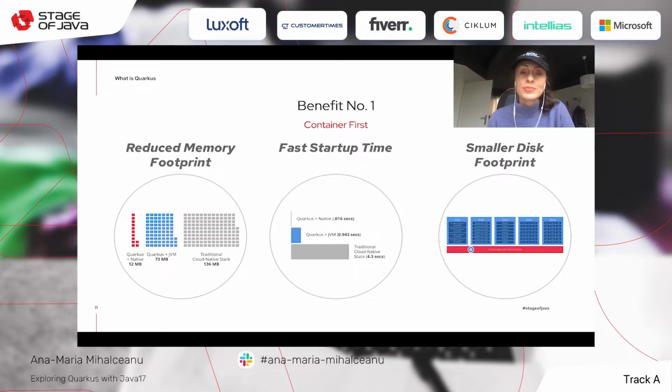So the first benefit that I want to bring to your attention with Quarkus is that it's thought container first. And that's given by three factors: the reduced memory footprint, the fast startup time, and then the smaller disk footprint. So thanks to the reduced memory footprint and the fast startup time, you get an application that doesn't consume so many resources. It doesn't need a lot to be started up or to be gracefully shut down. And that makes it amazing for fitting it inside a container.